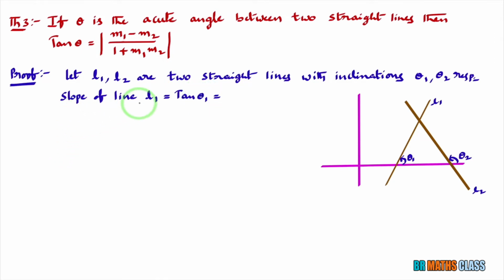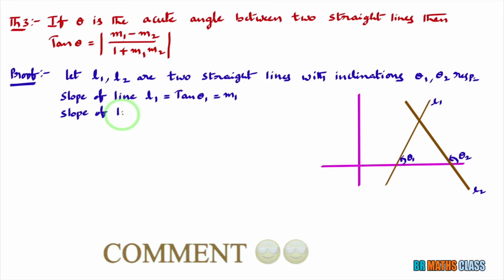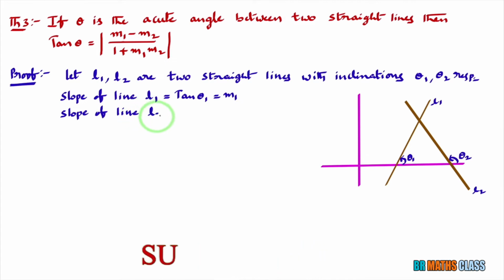I'll consider slope of first line as m1. Similarly, slope of line L2. What is inclination of line L2? Inclination of line L2 is theta 2. So slope of line L2 is tan theta 2. I'll consider slope of second line as m2.